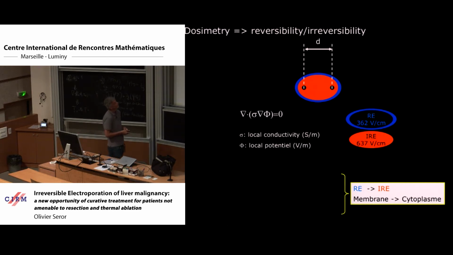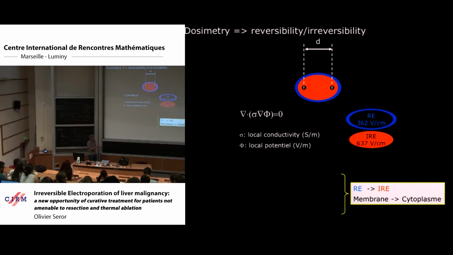And very roughly, you will find in the literature that there are 2 levels of dose. Below around 350 volts per centimeter, we believe that changes in tissue are reversible. But up to 650 volts per centimeter, the changes induced in the tissue are irreversible.